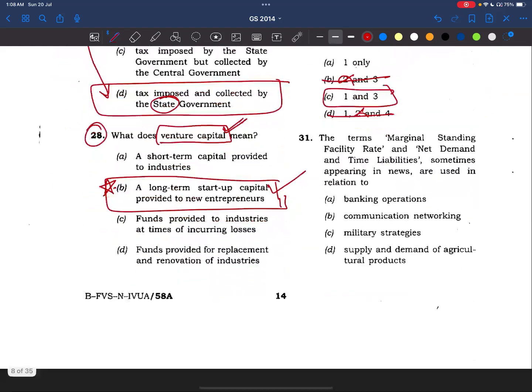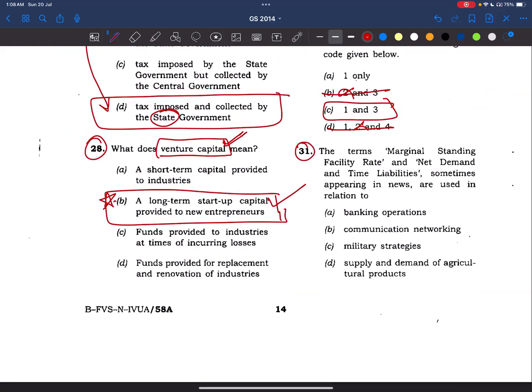Okay. Now coming to 31, the term marginal standing facility rate and net demand and time liabilities sometimes appearing in news are used in relation to. These will be under banking operations, right? See net demand and time liabilities. We know demand deposits and time deposits, right? These are related to banking system, right?